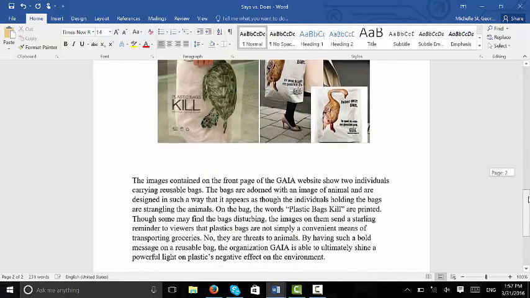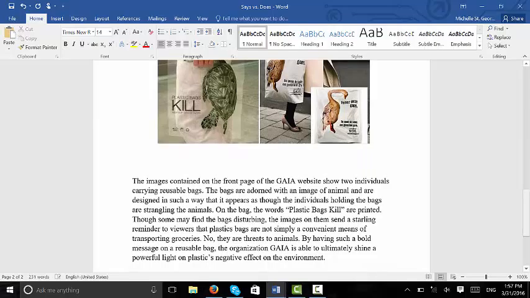So for me, this would be my analysis of the images. So the images contained on the front page of the GAIA website show two individuals carrying reusable bags. The bags are adorned with an image of an animal and are designed in such a way that it appears as though the individuals holding the bags are strangling the animals. On the bags, the words "plastic bags kill" are printed. So notice all of that initial part is just summarizing, right? I'm not actually getting into the analysis, but notice there's going to be a shift where I move from summary into analysis and explanation. So here we go.